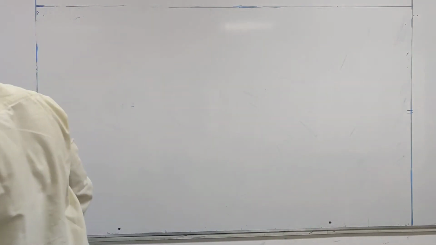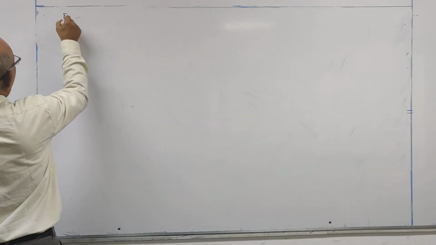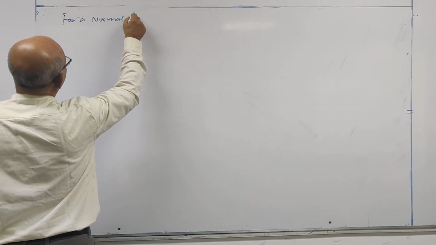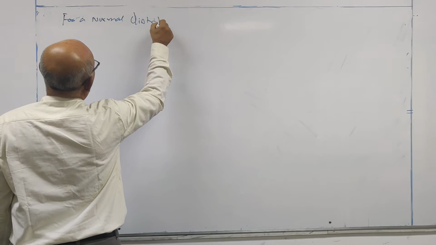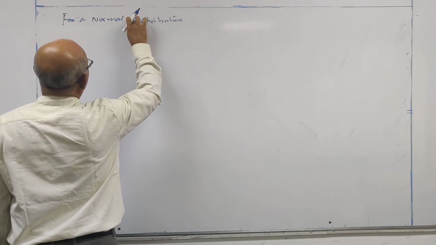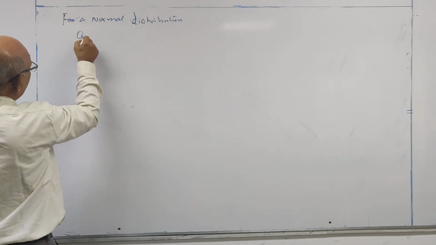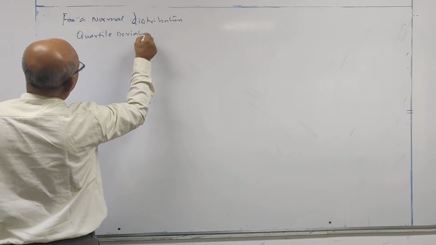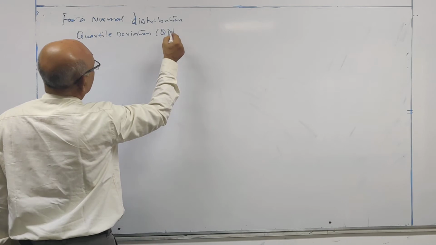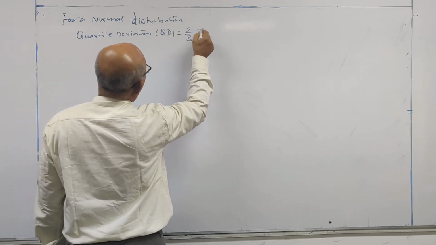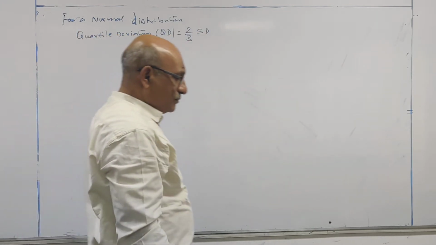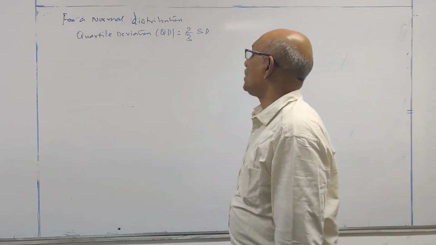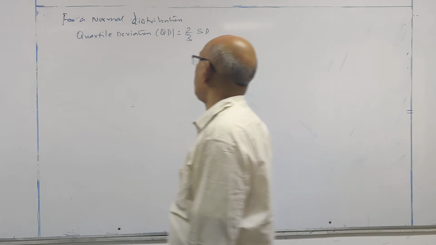Next, for a normal distribution, quartile deviation QD is equal to 2 by 3 of standard deviation.